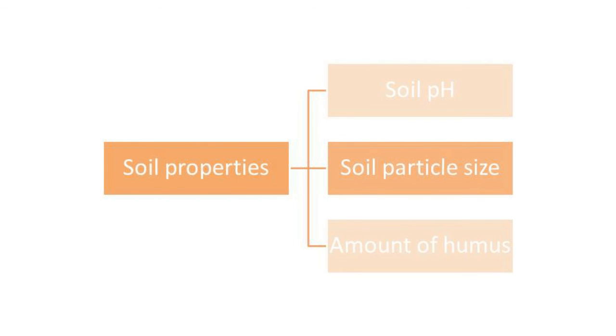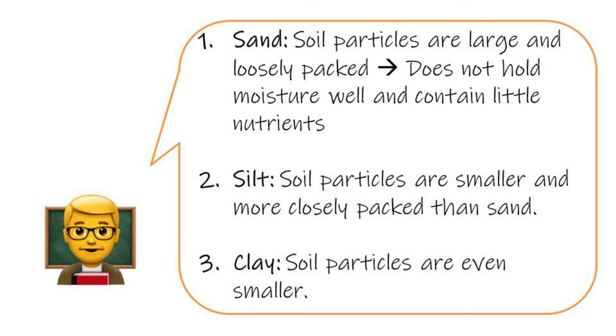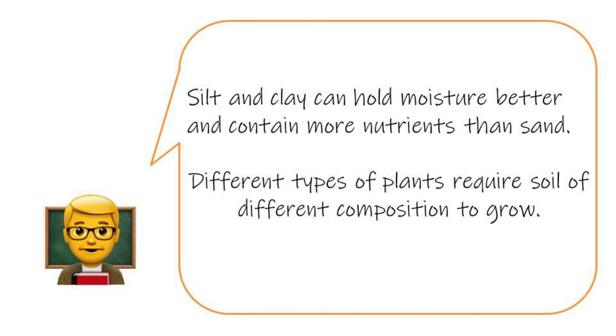Furthermore, soil particle size is also important. In sand, soil particles are too large and loosely packed. Sand does not hold moisture well and contains little nutrients. In silt, soil particles are smaller and more closely packed than sand. In clay, soil particles are even smaller. Silt and clay can hold moisture better and contain more nutrients than sand. Different types of plants require soil of different composition to grow.